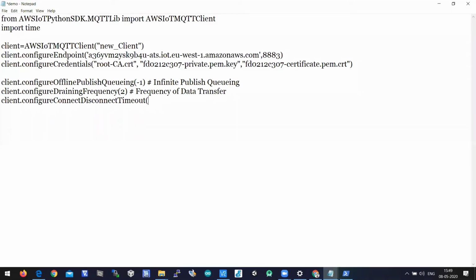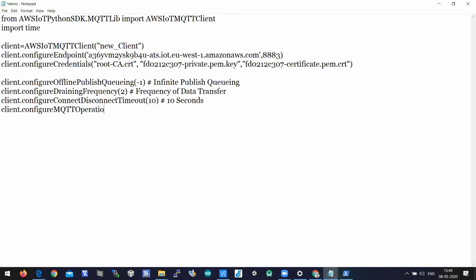Say we can have any seconds of time here. For example, I'm writing 10 seconds, which means that for 10 seconds it will wait until the server is connected, if it is not connected immediately. So for connect disconnect timeout, we are passing 10 seconds here, and then client.configure